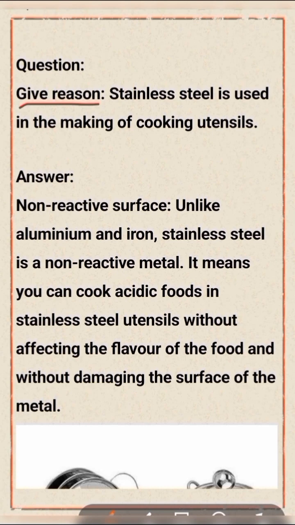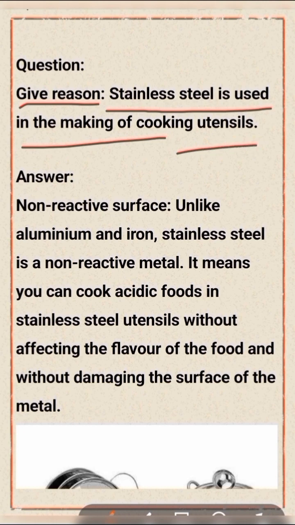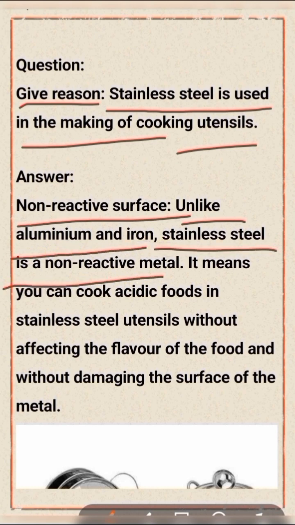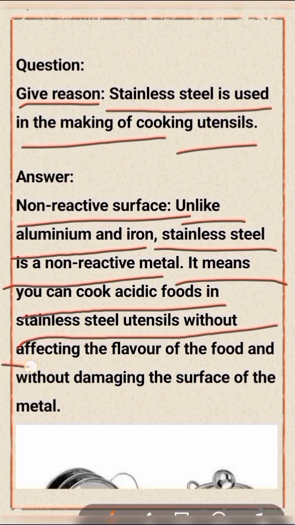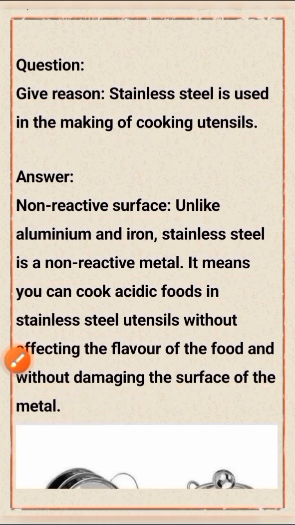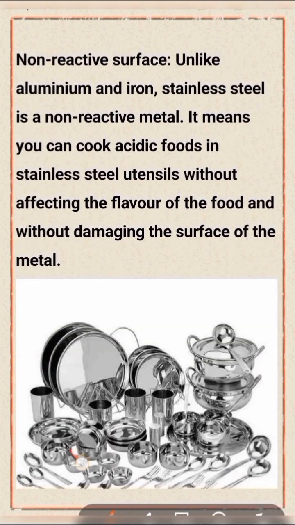Give the reason stainless steel is used in the making of cooking utensils. It has a non-reactive surface. Unlike aluminum and iron, stainless steel is a non-reactive metal. It means you can cook acidic food in stainless steel utensils without affecting the flavor of the food and without damaging the surface of the metal. Show the picture supporting this question.